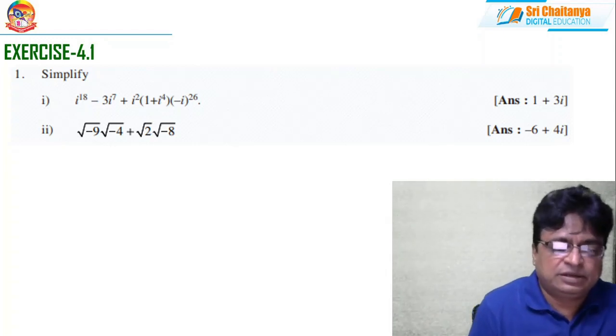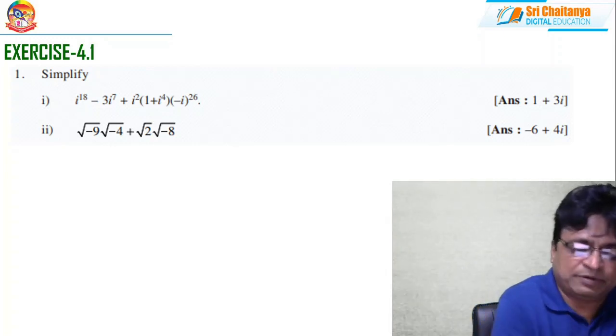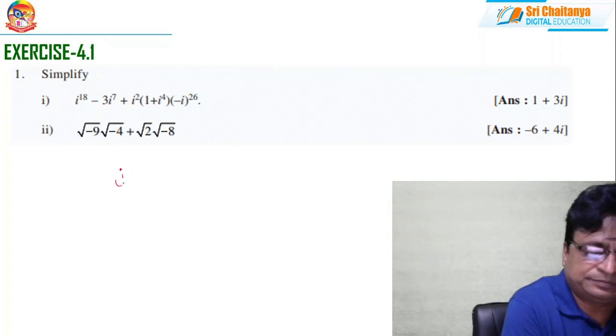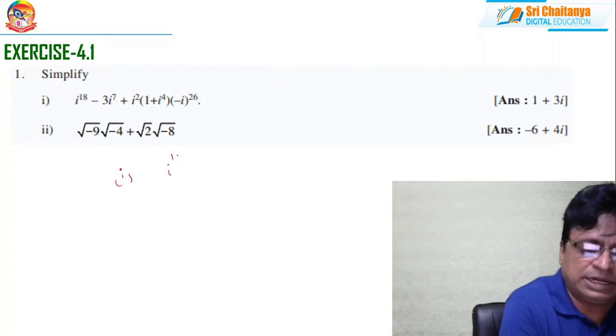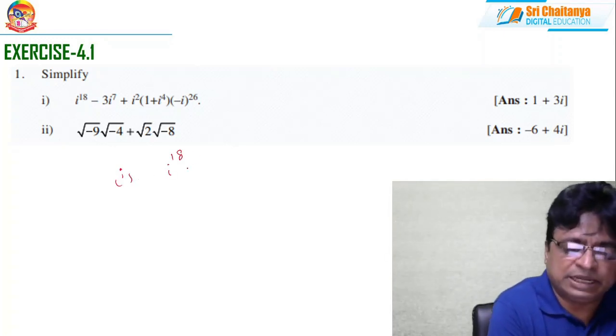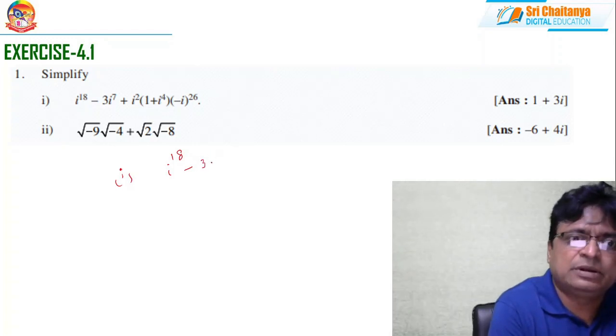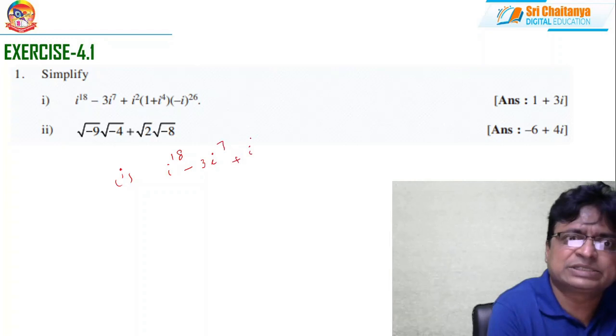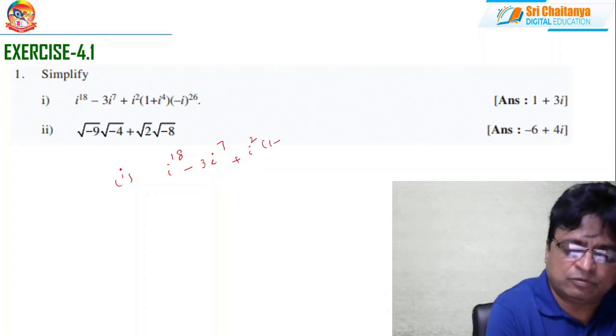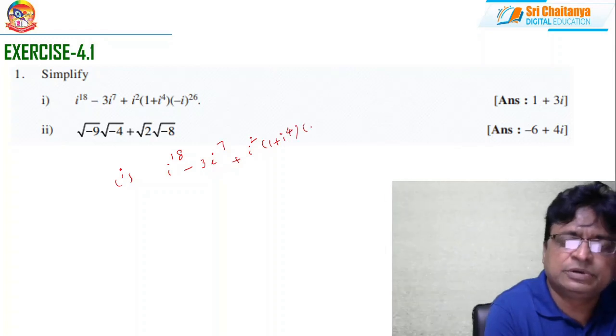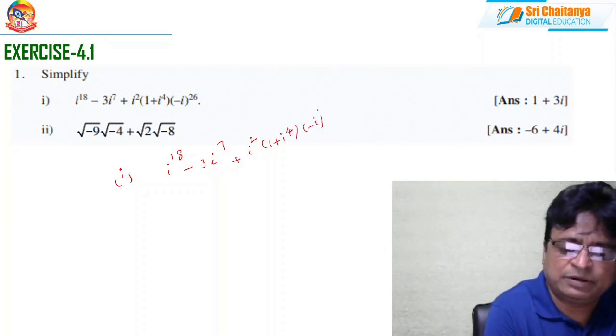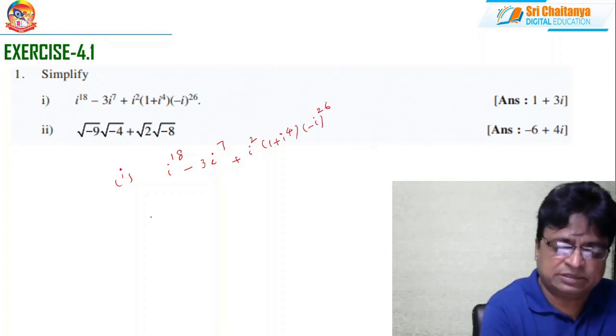What is this? Simplify: i to the power 18 minus 3 i to the power 7 plus i squared, into 1 plus i to the power 4, into minus i whole power 26. This is the question.